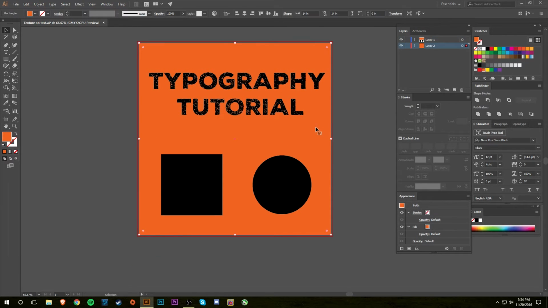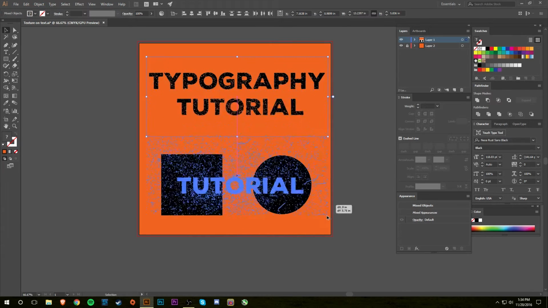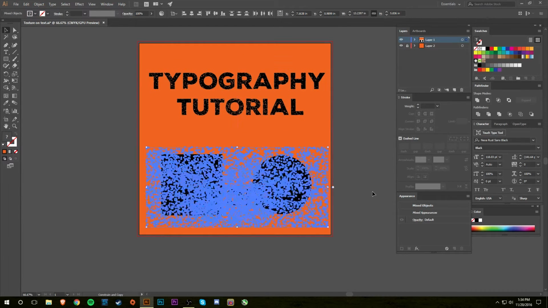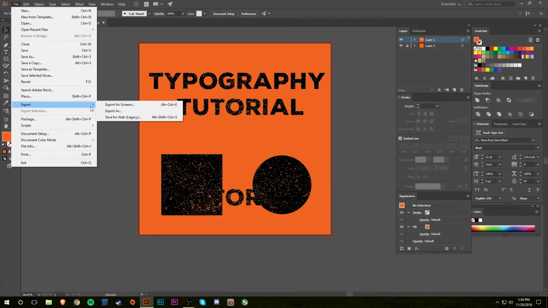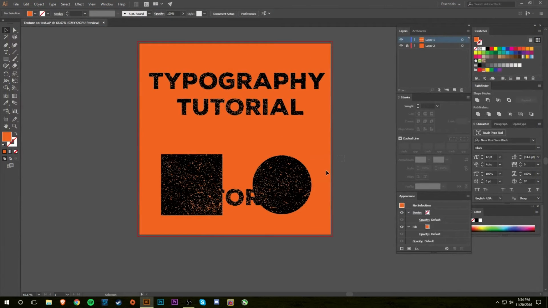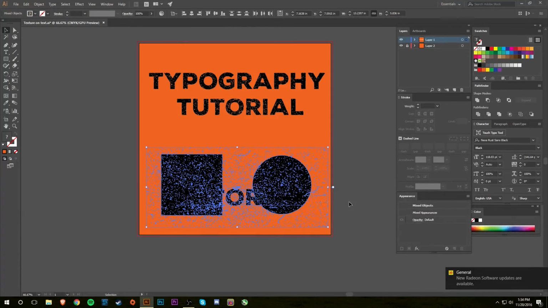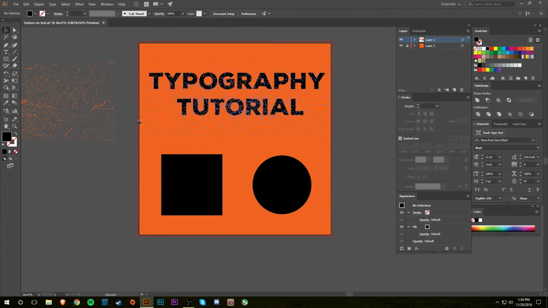And you can see this against the shapes also. So here it is, I'm dragging it down to the shapes and I accidentally grabbed tutorial, but you can kind of get the gist of it. So once again, I'll do File, Export, Save for Web, and you can see the effect that it gives to objects and type. Now there's another way to do this. I guess you could say that it's a little bit of a cleaner way, so that you don't have the excess hanging off the objects.